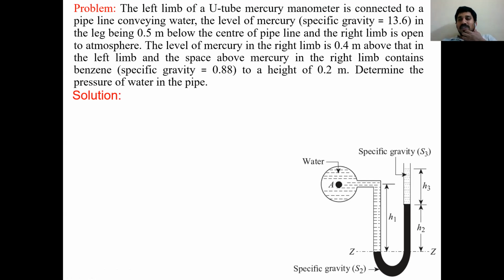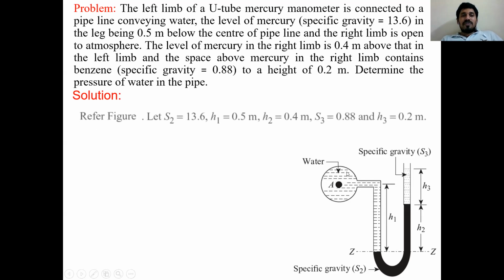Pressure heads were also given in the problem. H1 is 0.5 going downward, H2 is 0.4 going upward, H3 is 0.2 going upward. So two pressure heads, H2 and H3, are going upward, so we take a negative sign for these two in the hydrostatic equation. Determine the pressure of water in the pipeline. So you need to calculate the P value at section A.